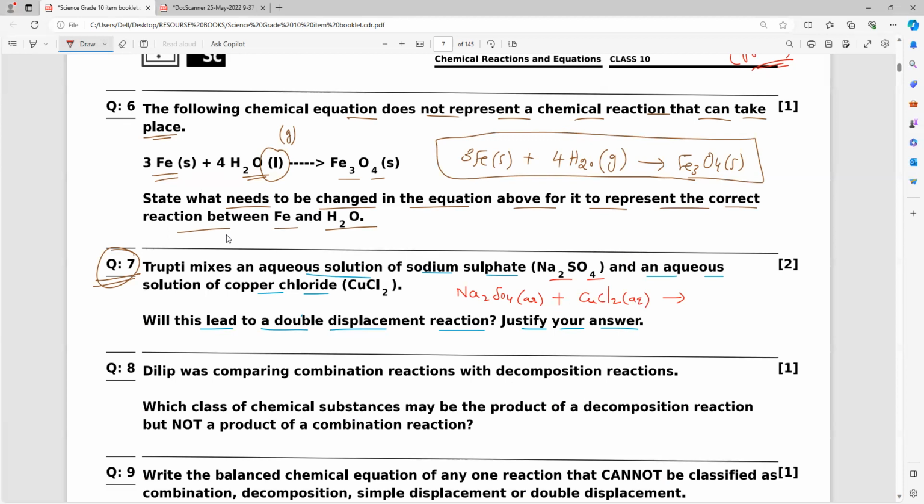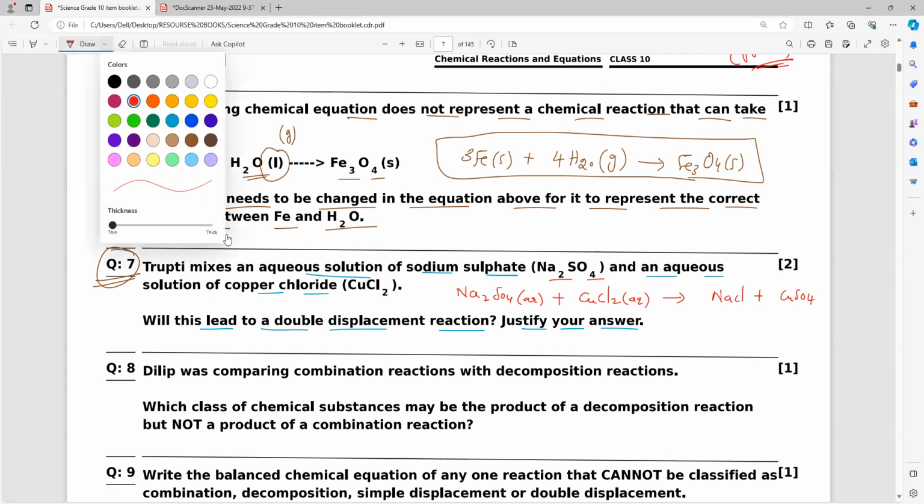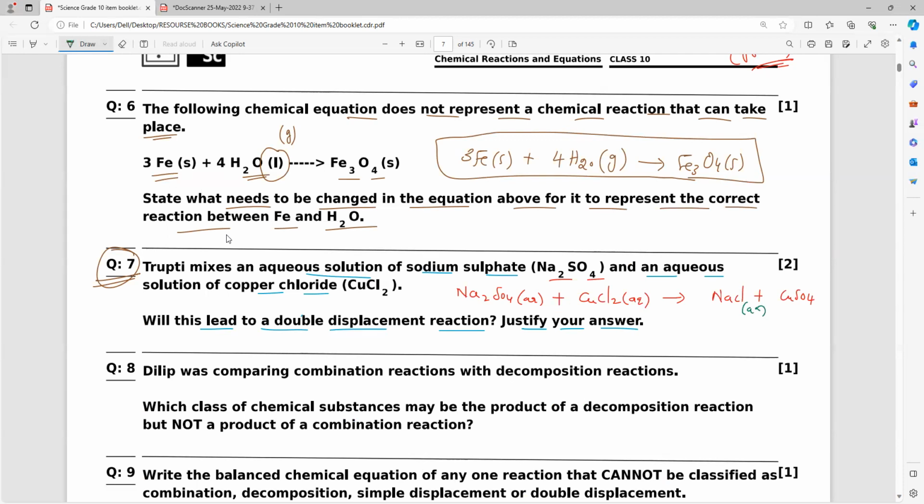I think we'll get NaCl plus CuSO4. Am I right? Yes, sir. Now NaCl is also aqueous state, copper sulfate also aqueous state. Keep it in mind, no reaction will be carried out. No double displacement. Will this lead to a double displacement reaction? Justify your answer. No reaction.